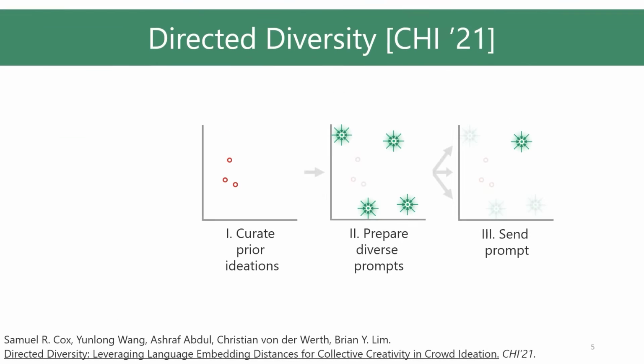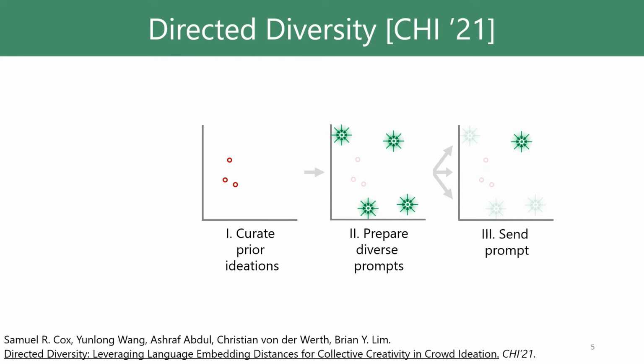To direct ideators towards different directions to avoid redundancy, this approach includes 3 steps. 1. Curate prior ideations. We show each ideation as a vector in the embedding space. A larger distance between 2 vectors means the 2 ideations are more semantically different. 2. Prepare diverse prompts. 3. Send prompts to ideators.